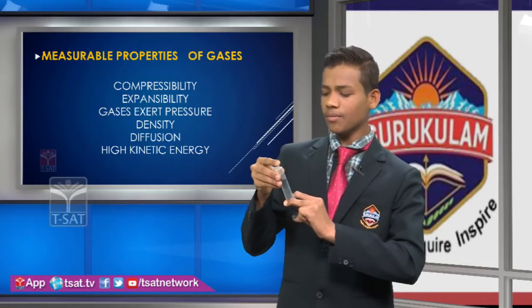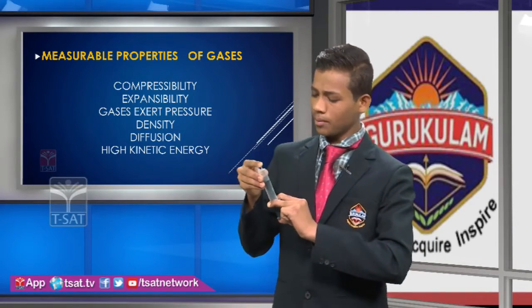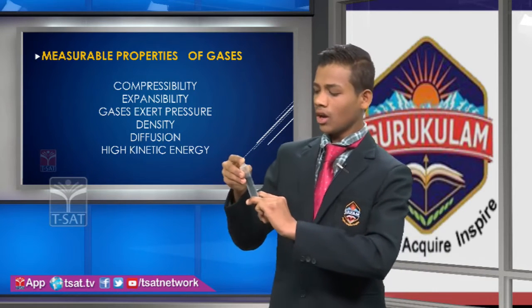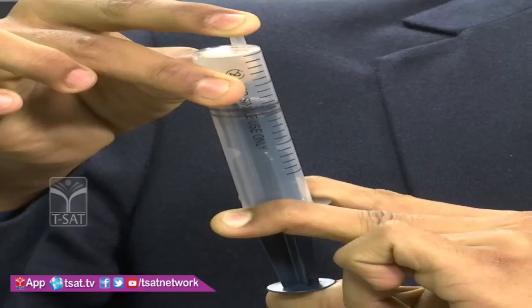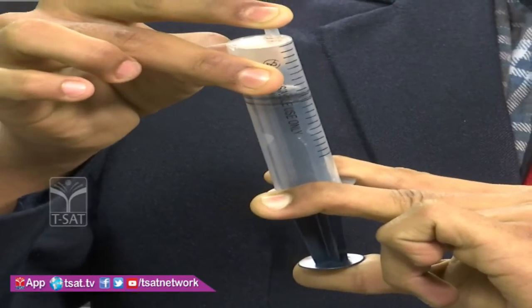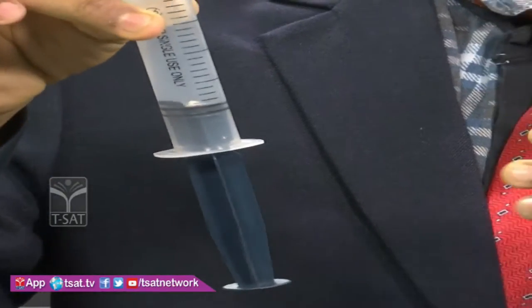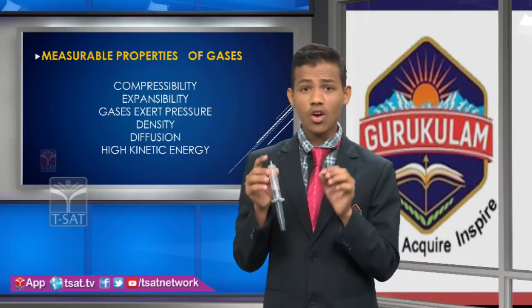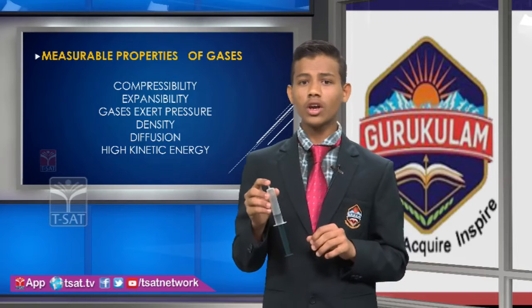By this we can say the gases have compressibility nature. If I leave it, okay, I remove the pressure, wow, the gas is expanding. By this I can say the gas has expansibility nature. Okay.